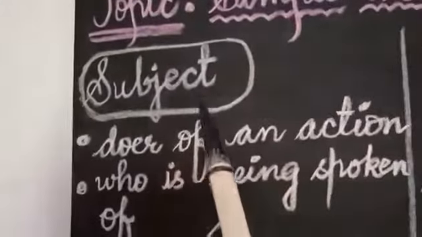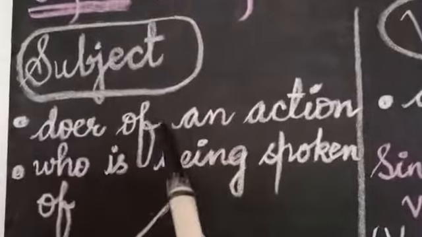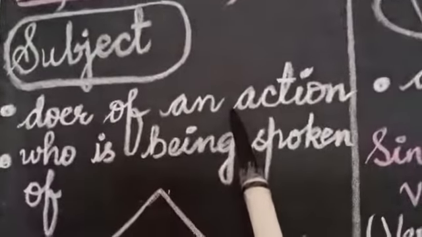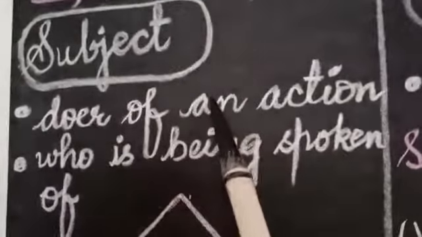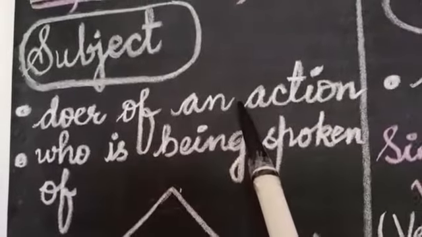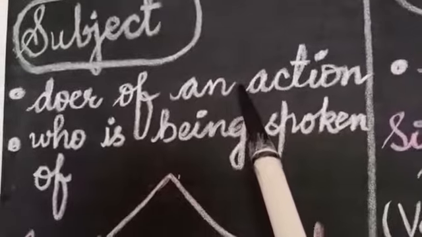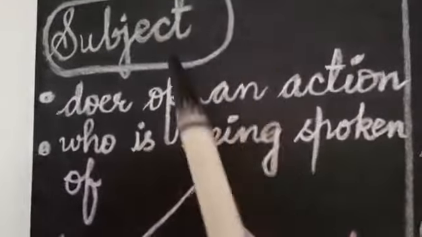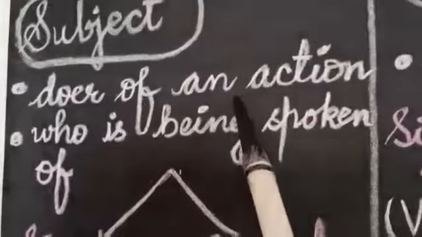See, subject is the doer of an action. Like I am teaching, who is doing this teaching action? I am talking, who is the doer of this action of talking? I. You are listening, who is listening? You. So you are the subject. You are watching the video. Who is the doer of the action of watching? You.